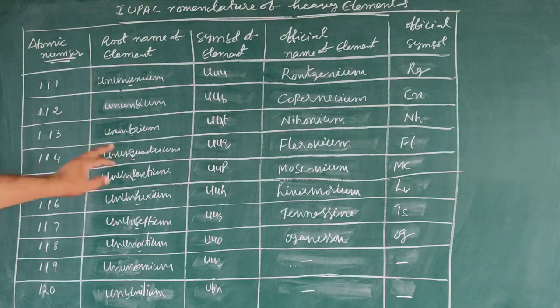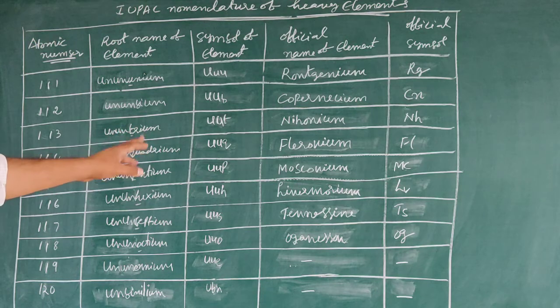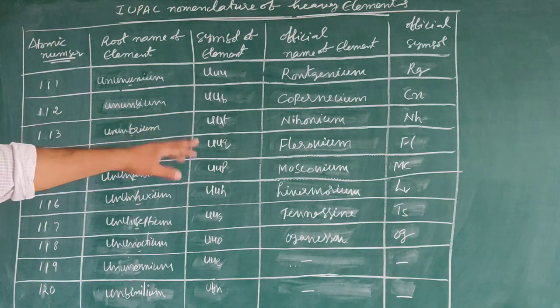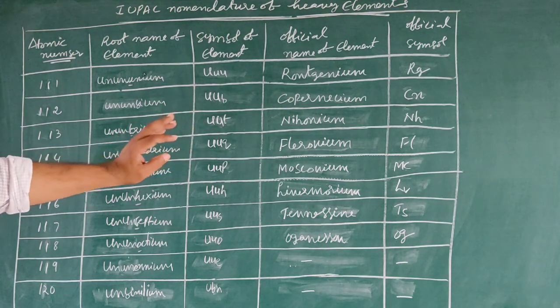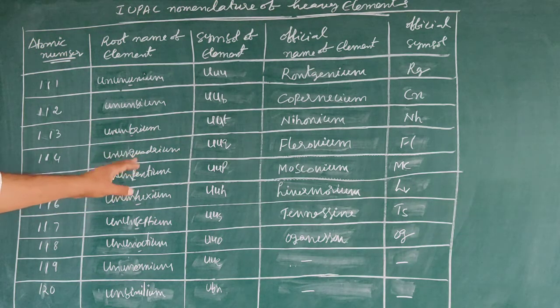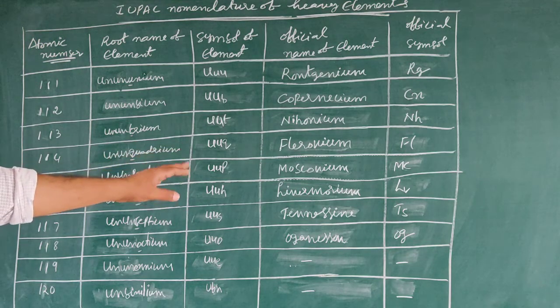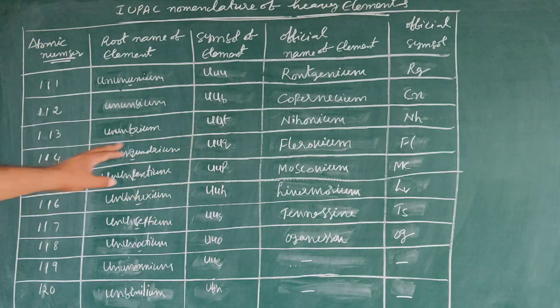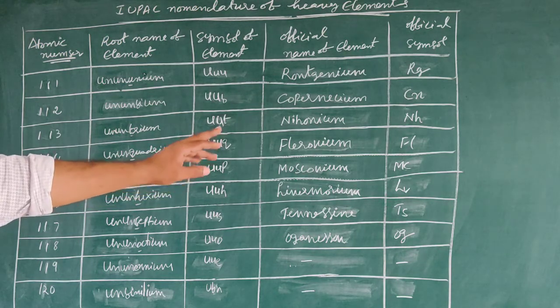Next one, 114, Ununquadium, UUQ, Flerovium, Fl. Next one, 115, Ununpentium, UUP, Moscovium, Mc.